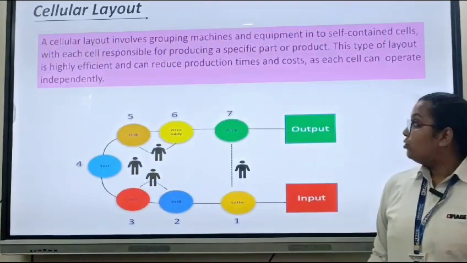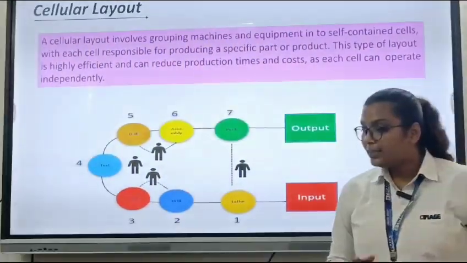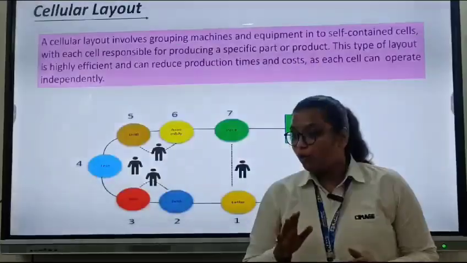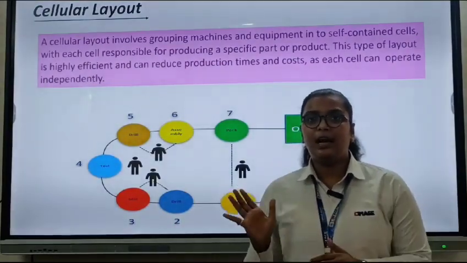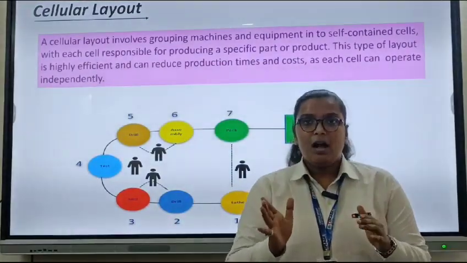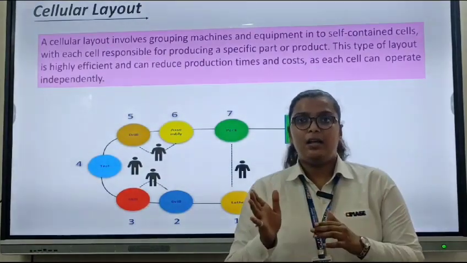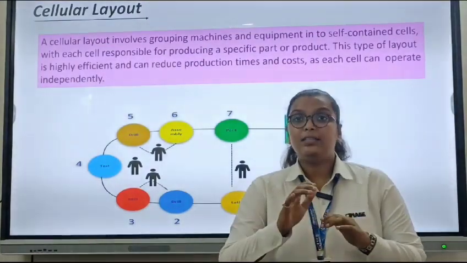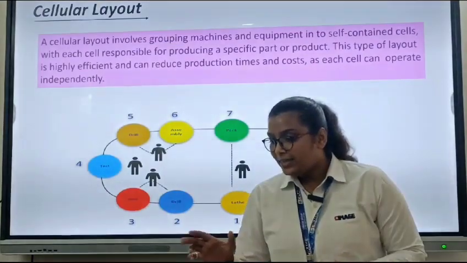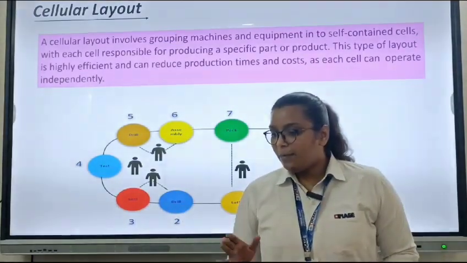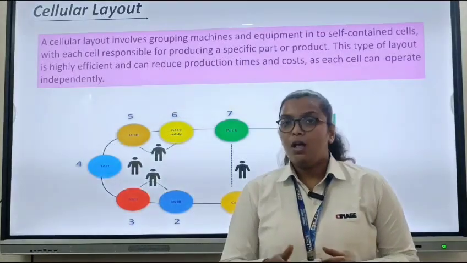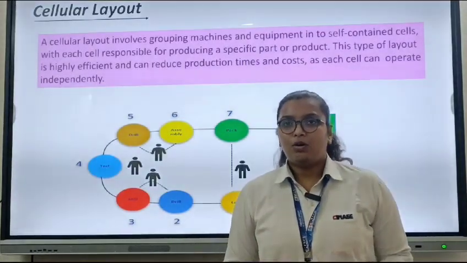Now move to cellular layout. A cellular layout involves grouping machines and equipment into self-contained cells. Basically, under this layout, we form a cell. Under these cells, we separate men and materials into different cells, with each cell responsible for producing a specific part of the product. This type of layout is highly efficient and also reduces production cost and time.